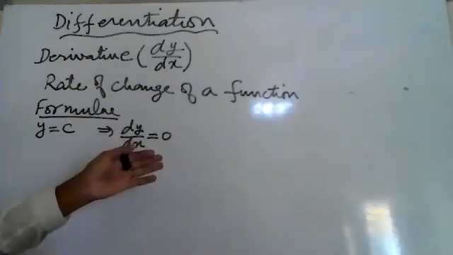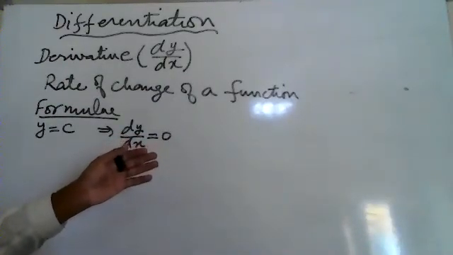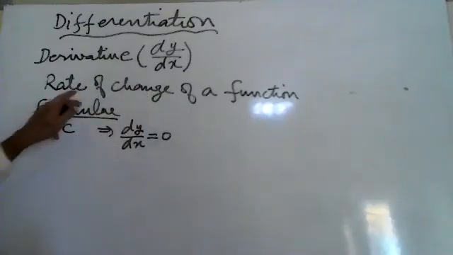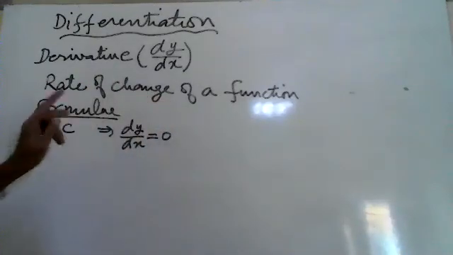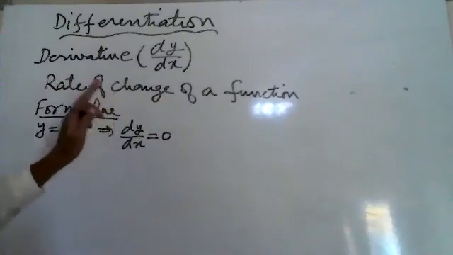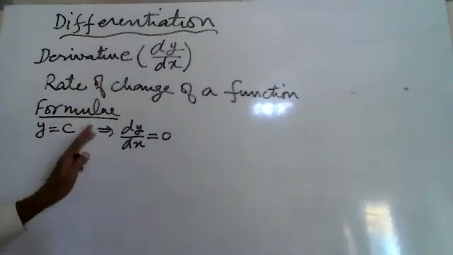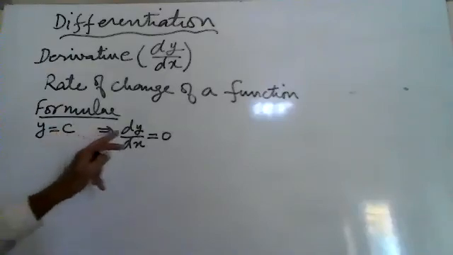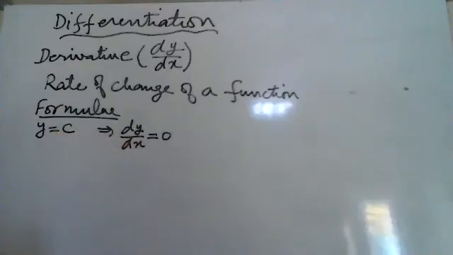When there is no change, there is no rate of change. So the derivative of a constant function will be 0. For example, if y is equal to 4, the derivative will be equal to 0. If y is equal to 7, dy upon dx will be equal to 0.